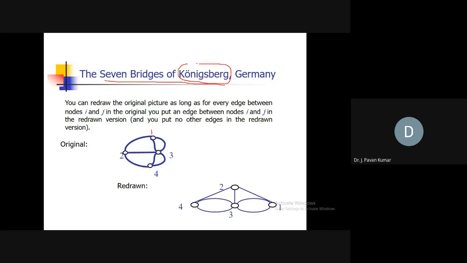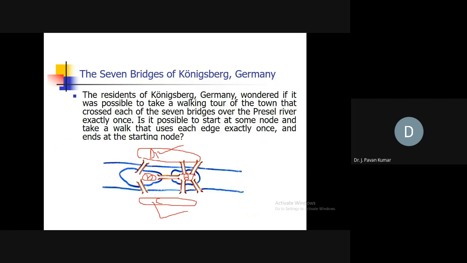By observing this particular problem, with 7 bridges, and how we can go through all of these, a scientist called Euler introduced the concept of graph theory, which is the most studied research area. It was introduced with the intuition from this particular problem. Okay, Euler invented this.